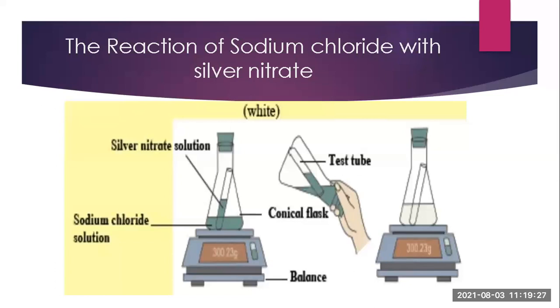The solution totally turns itself and gets converted into a white solution. That means a white precipitate you can see here. The test tube is empty because the solution there has mixed with the sodium chloride. And then after mixing the solutions, again measure it with the help of the balance.